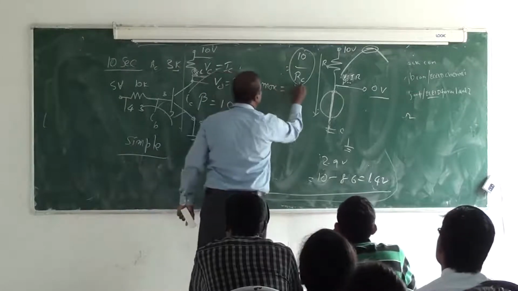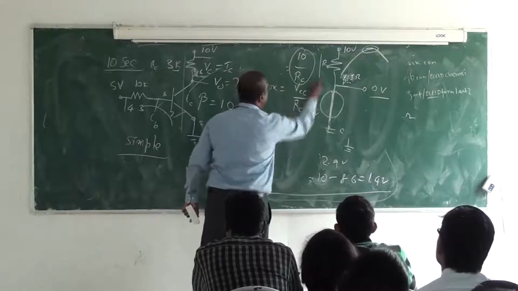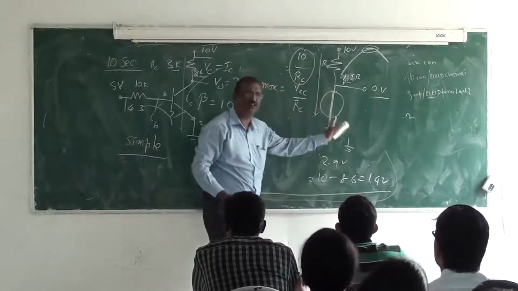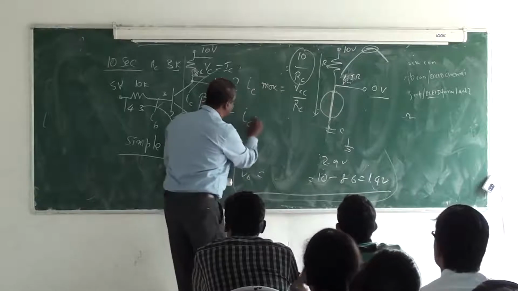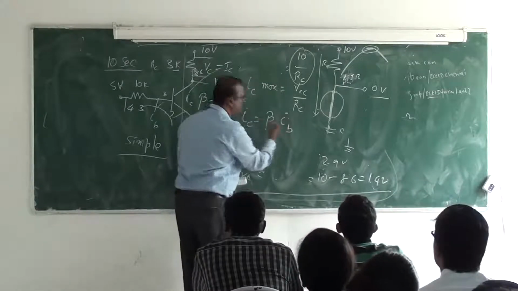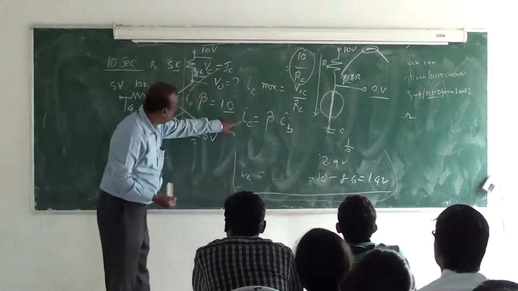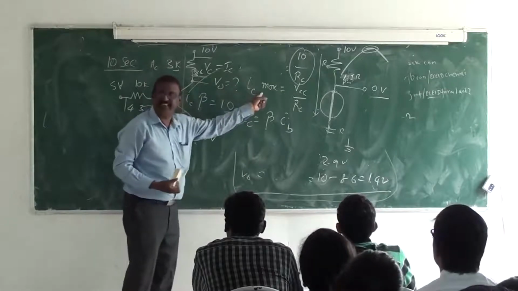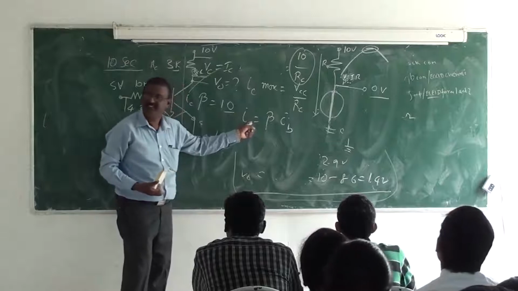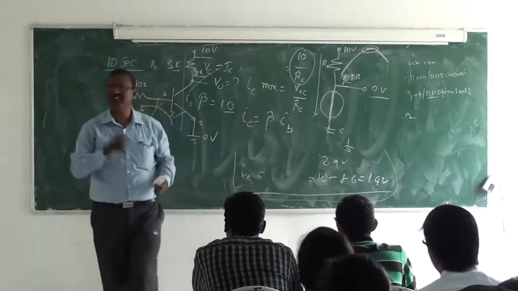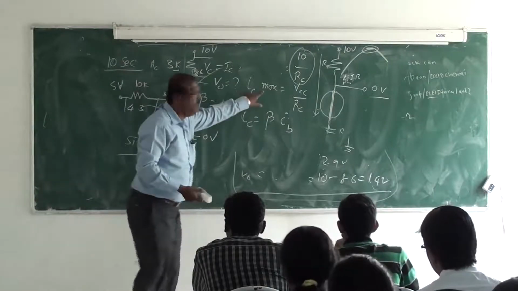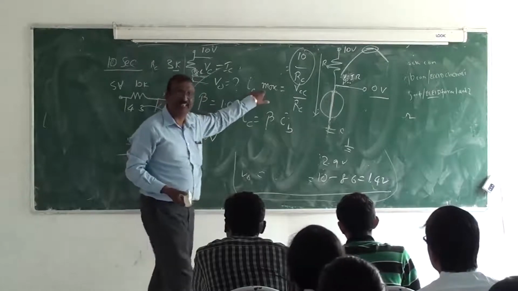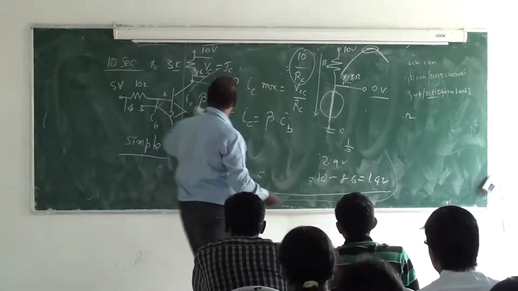IC max is equal to VCC by RC, because this is going to be short. I calculated IC is equal to beta times IB. You want to compare the two. If IC max is less than this IC, it means the transistor is going to saturate, because it cannot go beyond the maximum current.